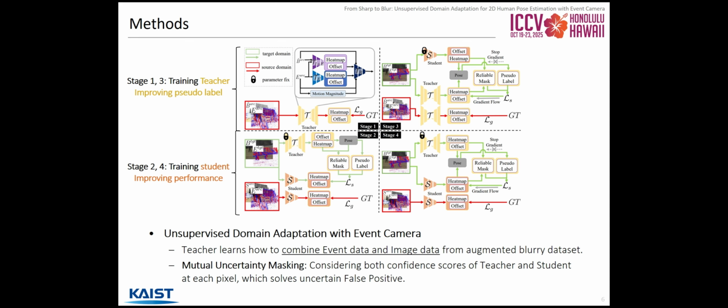We train the teacher during stages 1 and 3, and train the student during stages 2 and 4. In stage 1, we train teachers with blurred source images with blur augmentation. In stage 2, we train the student network with original source images with ground truth and original target images with pseudo labels from the teacher network. Stages 3 and 4 contain fine-tuning of teacher and student, each with improved pseudo labels from the network trained during the stage before.